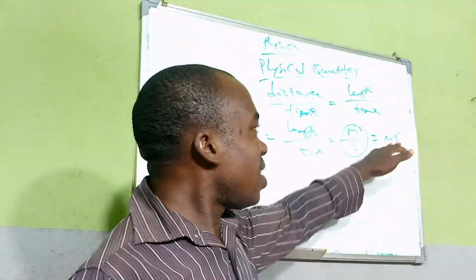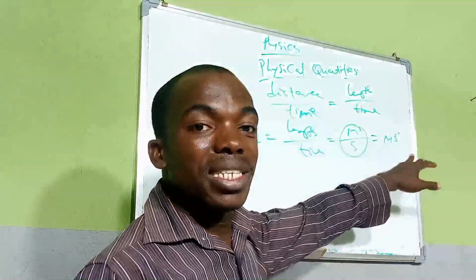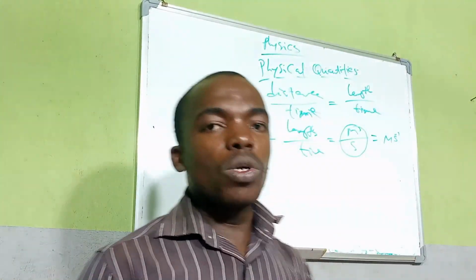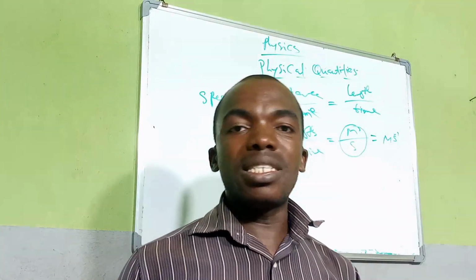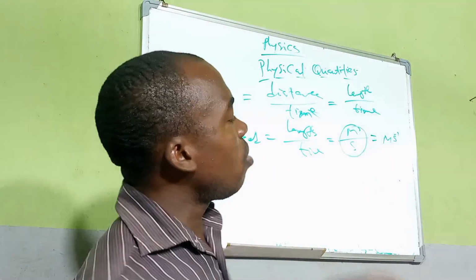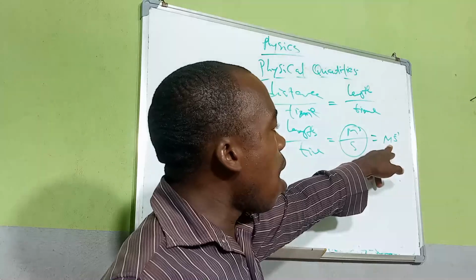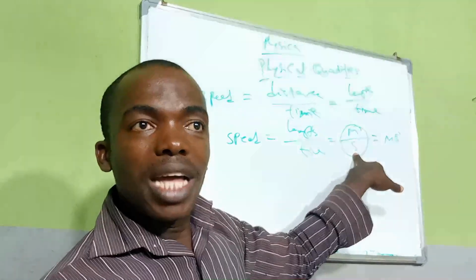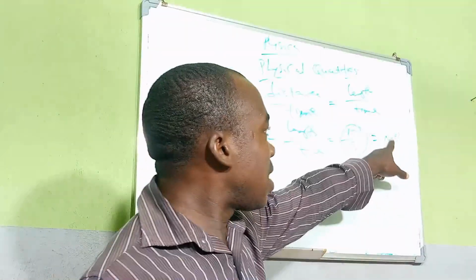Just that this is gotten by indices. In our mathematics, we were taught indices, and I'm going to do the video very soon, when I'll be teaching indices in mathematics. Now look at this. This thing now is meter per second. It is the same thing with this. Do you understand? Now let me tell you how this thing came to be like this.